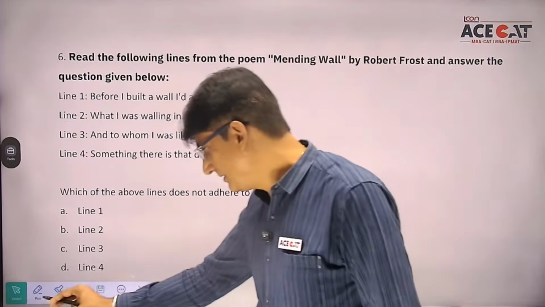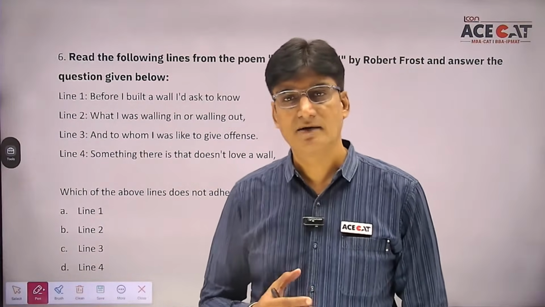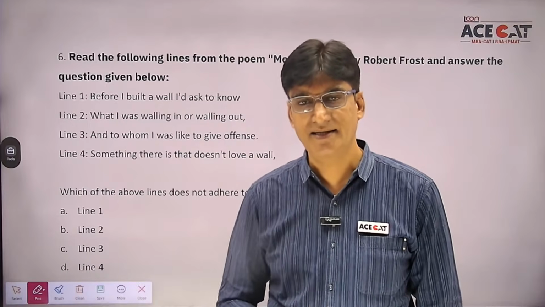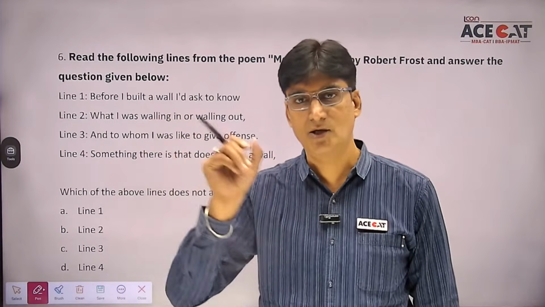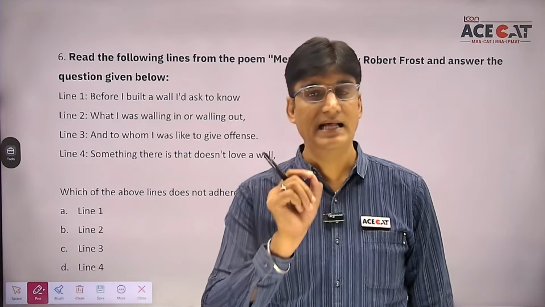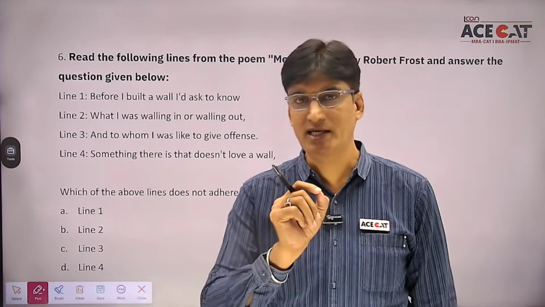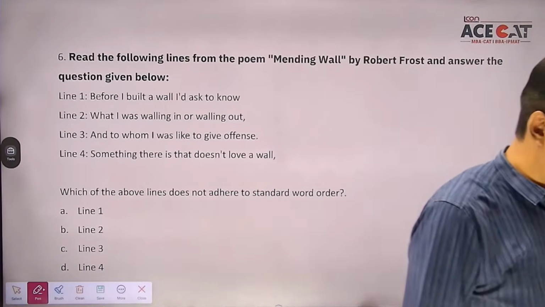Students, the question is standard word order. So if I talk about standard word order, generally हम लोग English में जब भी कोई sentence बनाते हैं, the word order is subject plus verb plus object, isn't it? You will have to figure out among these four lines which is not following that standard word order. So which is the correct answer?